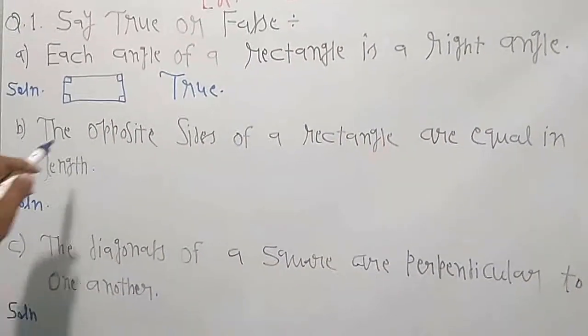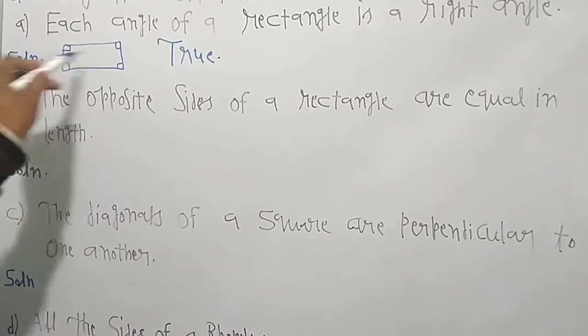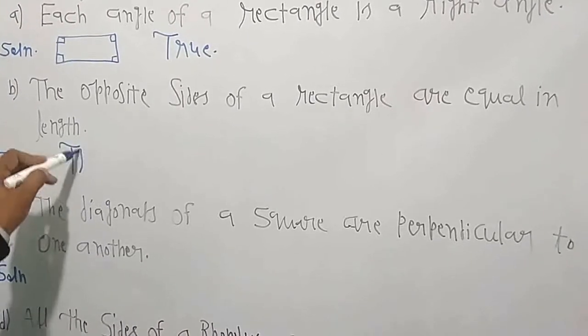Now B part, the opposite sides of a rectangle are equal in length. These are the opposite sides and they are equal in length. So we can write here it is a true statement.